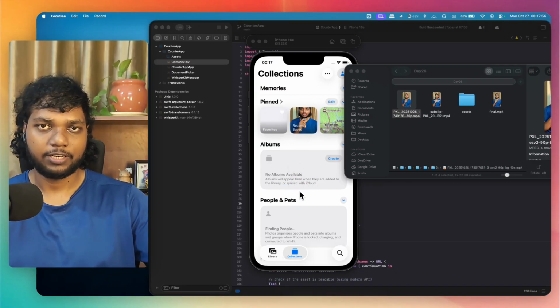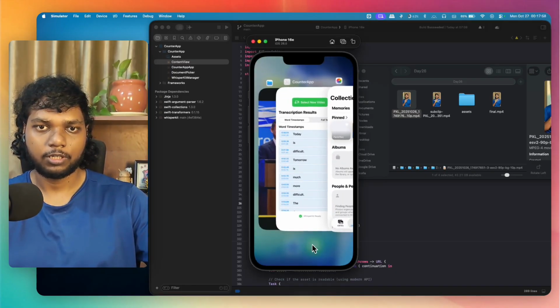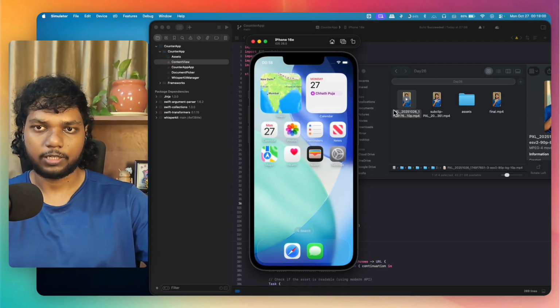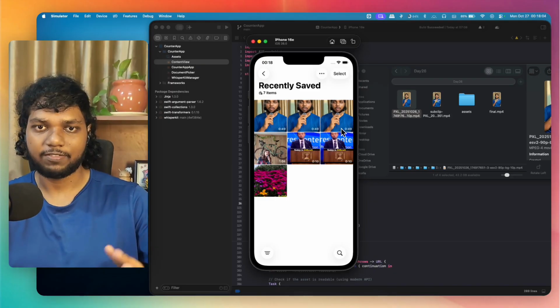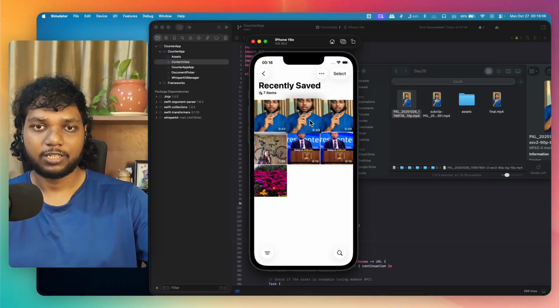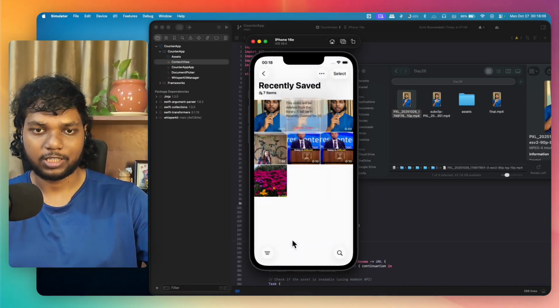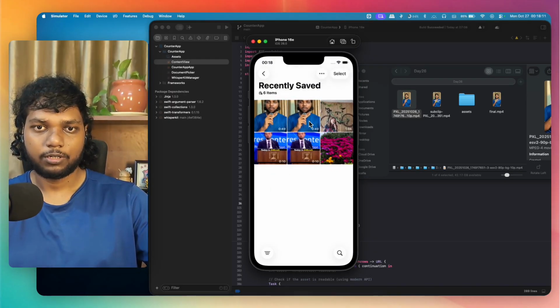You can just drag and drop this video like this. If you drag and drop like this, it will add it and you can go to the recently saved and you can see I've done it three times. If you want to delete it, you can delete this one. If you want to keep it, you can keep this one, which you can see on the screen.